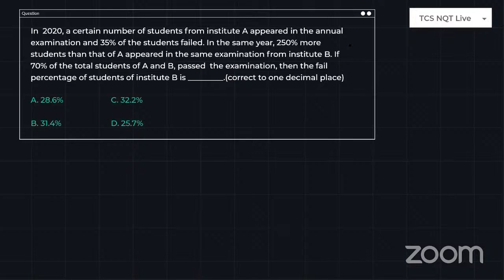Okay, so there are no queries related to the questions. Okay, I'll go with the explanation. So just look into the next question.